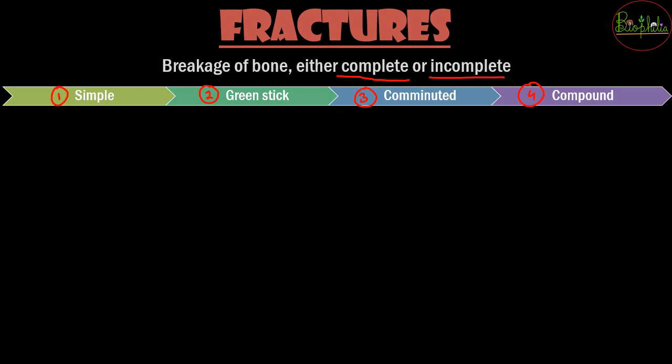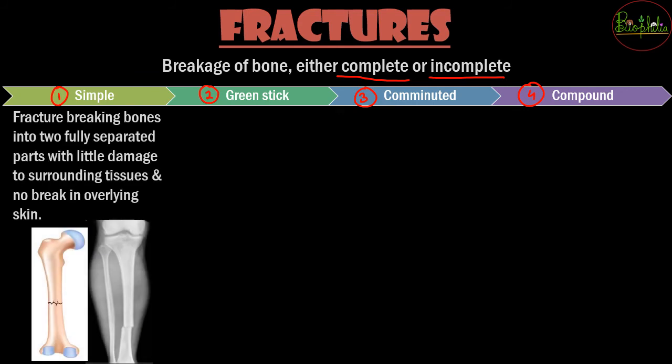So the first, that is simple fracture, has the name simple. It is just breaking of the bones. यानी एक bone दो टुकड़ों में टूट गया, that is a simple fracture. So that is a complete bone that is getting detached from each other without breaking the skin. So skin is not hampered. बाहर से आपको skin में कोई notice नहीं होगा. But once you take an X-ray, the X-ray is going to show you that there is a crack onto the bone. So that is just a simple fracture.